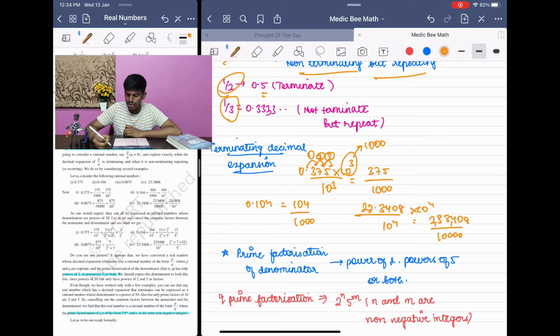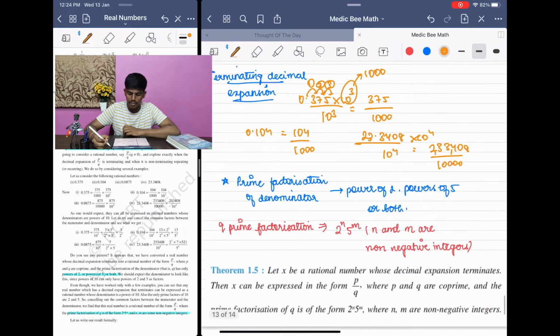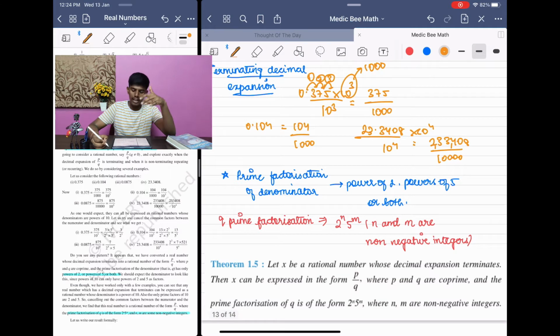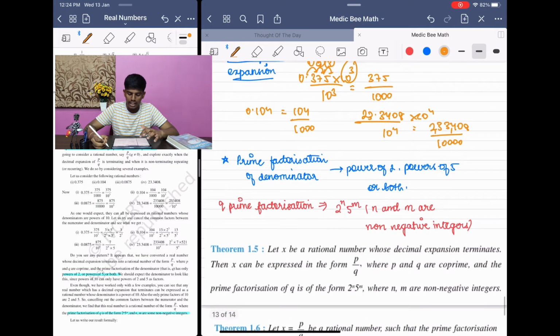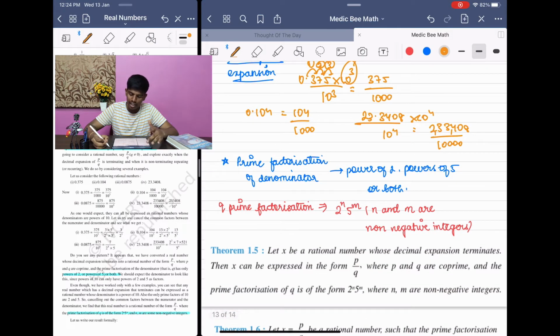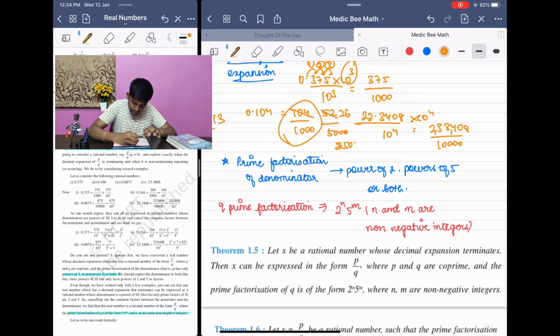So 2,33,408 by 10,000. This is a decimal expansion. You can express this decimal in terms of a fraction. So, what is the prime factorization of a denominator? They are saying that when you do something like this, we can simplify it further. For example, 52, 500, 26, 250. So you can express it as 313 by 125. This is the simplest fraction you can express 0.104 as.